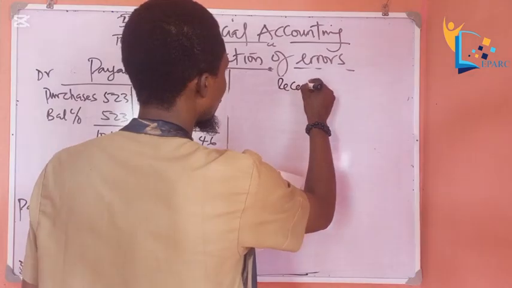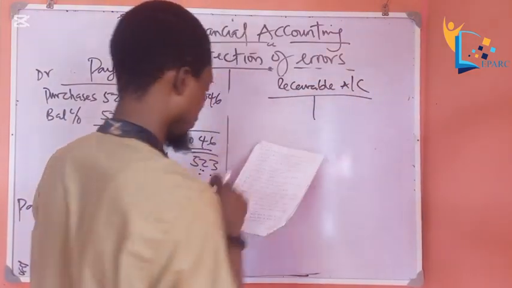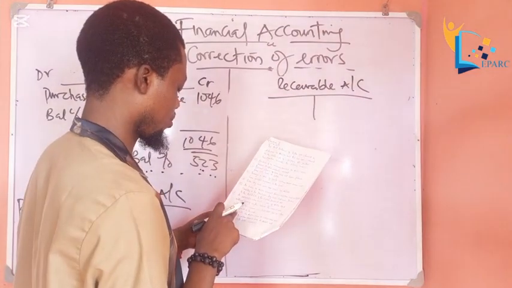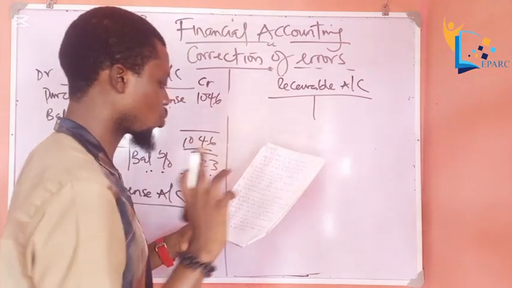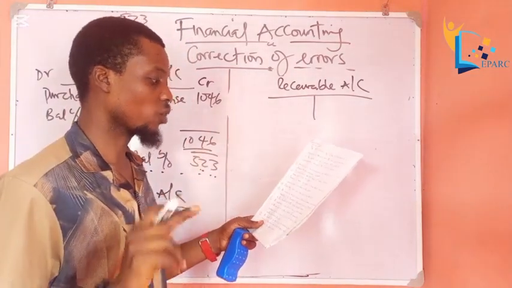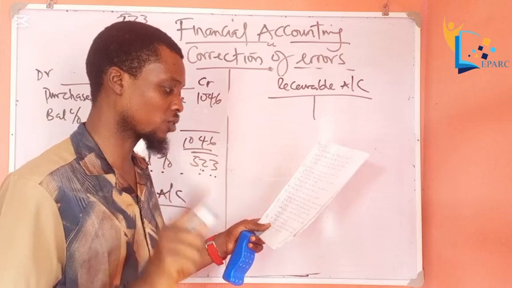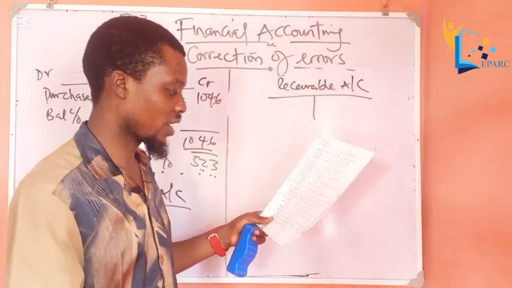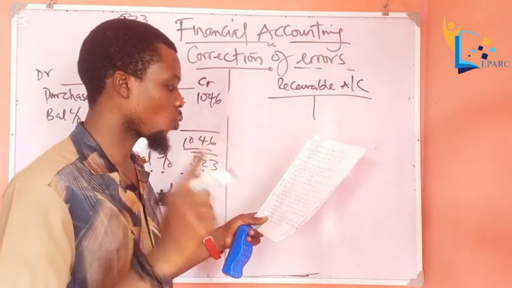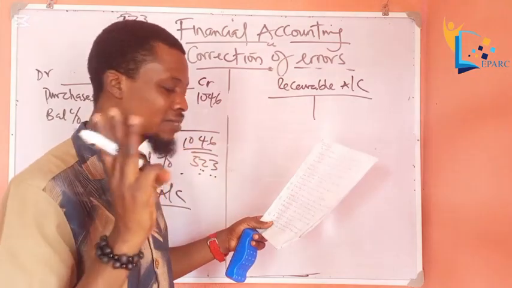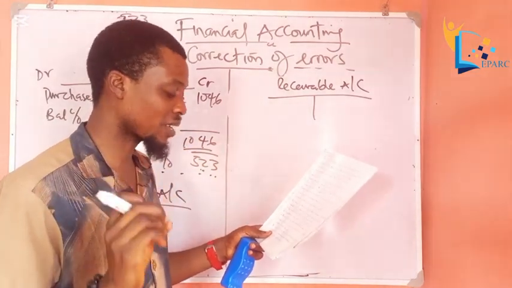The receivable account. Okay, the two accounts involved here, because it was entered correctly in the receivable account. It was entered in the receivable account, but no other entry was made in the books. That means to say the double entry was not carried out. So the accounts involved here are bad debt account and suspense account.